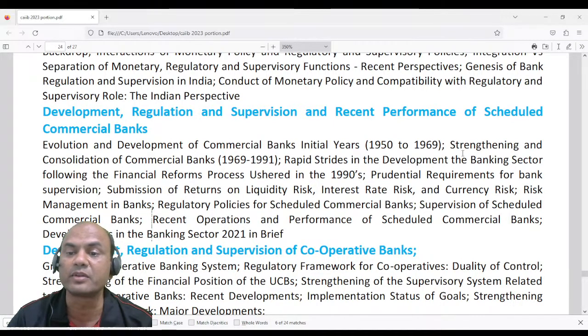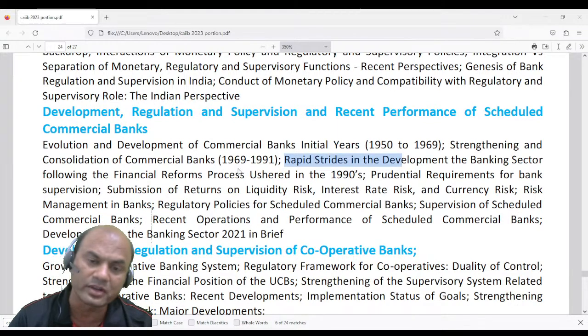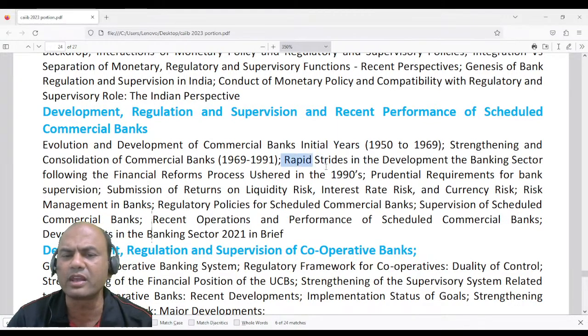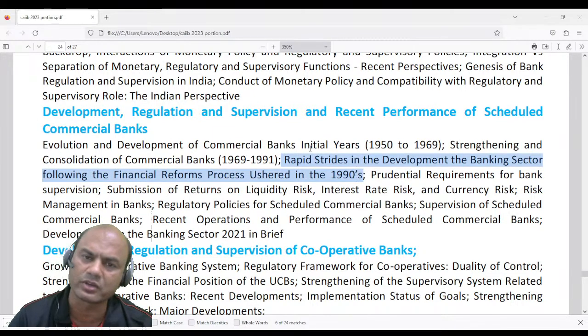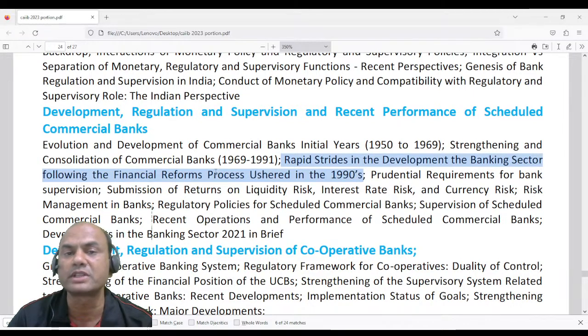Rapid strides in the development of the banking sector means what are the rapid changes which have happened in the banking sector following the financial reform process ushered in during the 1990s. It's again a very lengthy topic. In 1991 we opened up the economy, right? Because of that, what was the development which happened in the banking system? It's a totally theoretical topic, but we will make it interesting.